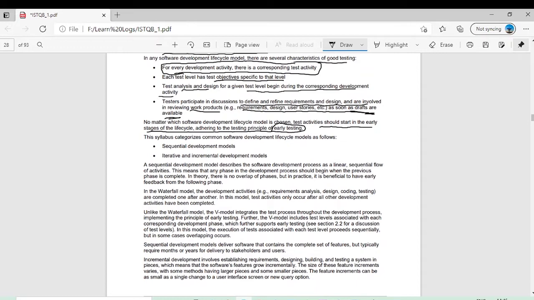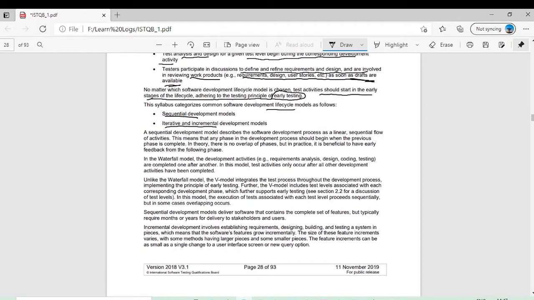In the syllabus, we have different types of software development lifecycle, but this syllabus categorizes common software development lifecycles as sequential development models and iterative and incremental. Iterative and incremental are somehow the same. I will explain you in detail, but just remember these two: sequential and iterative, in iterations, or you can say incremental.